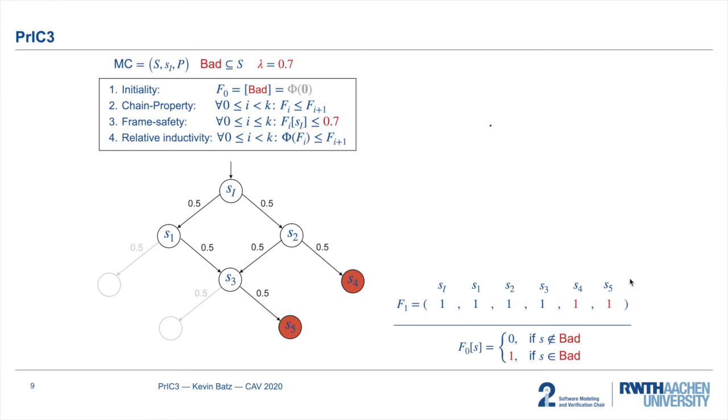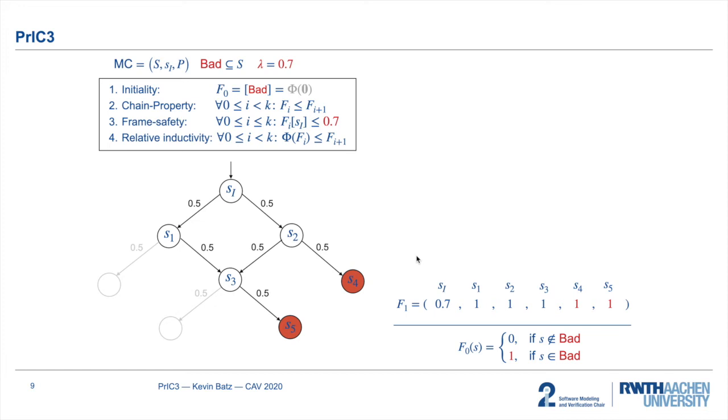The goal of the algorithm is now to re-establish all loop invariants, and we can see that frame safety is violated. It does not hold that the value of the initial state in f1 is at most 0.7. So we want to lower this value to 0.7, but we have to take care that this does not violate relative inductivity. For that, we now consider the values of the successors in f0 and check whether this weighted sum here exceeds 0.7. This is not the case since both of these values are 0, so we can safely lower the value of the initial state without violating any other loop invariant.